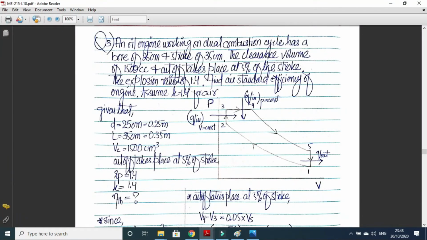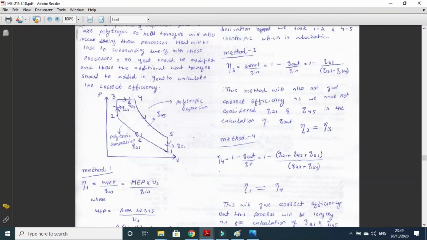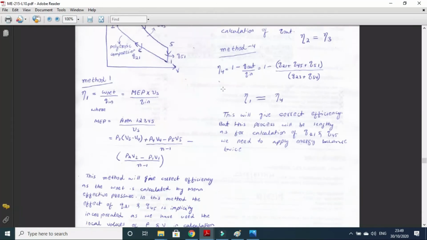An oil engine working on a dual combustion cycle has a bore of 25 cm and a stroke of 35 cm. The clearance volume is this. Cutoff takes place at 5% of the stroke. The explosion ratio is 1.4. The air standard efficiency of the engine is required. So this is a similar numerical, you can do it on your own. This thing we have already discussed.